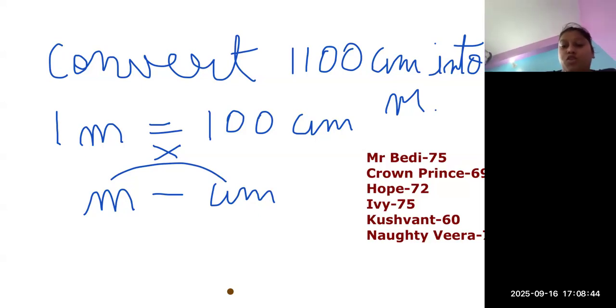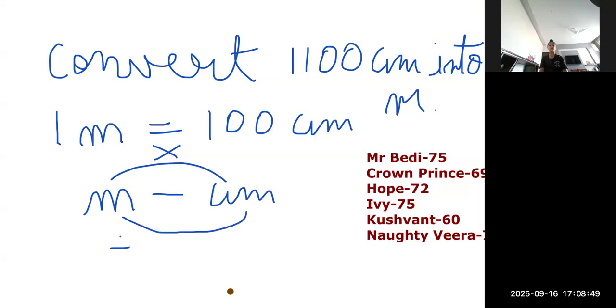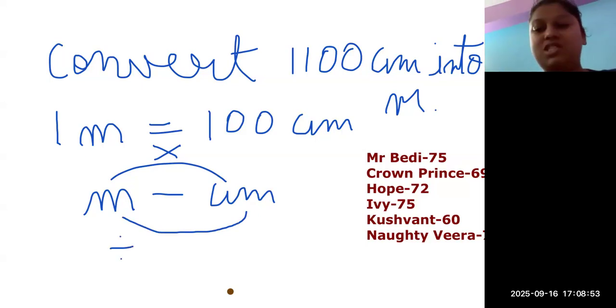And when we move from smaller to bigger unit, we always divide. Correct?